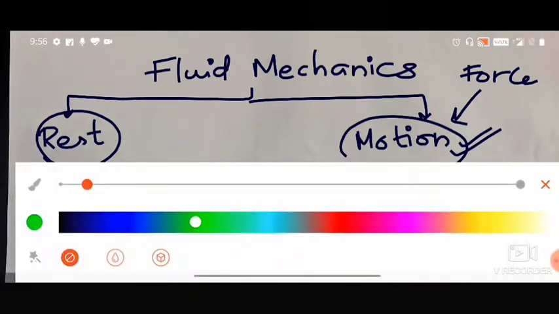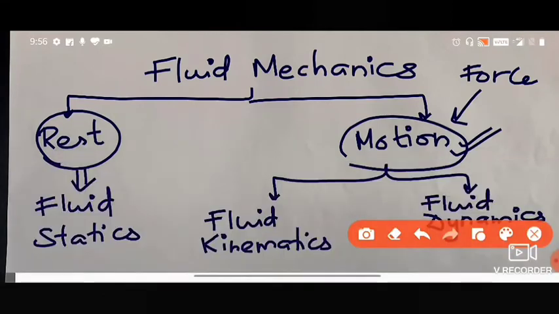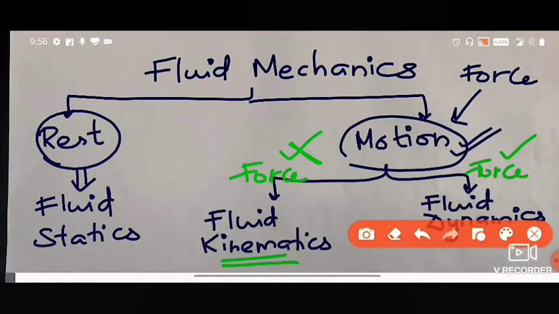And remember one thing: in fluid kinematics, force is not at all considered. In case of fluid dynamics, the force is considered. This thing you have to keep in mind. To start with, we'll be starting with fluid statics, so we'll be dealing with fluids at rest.